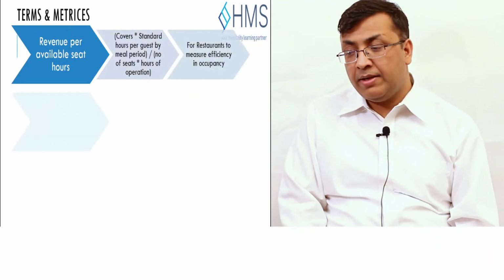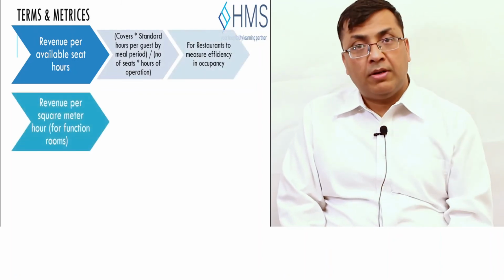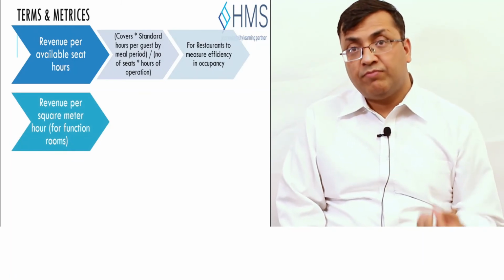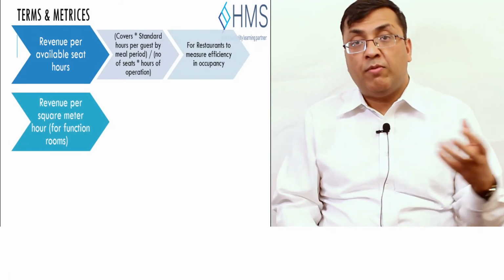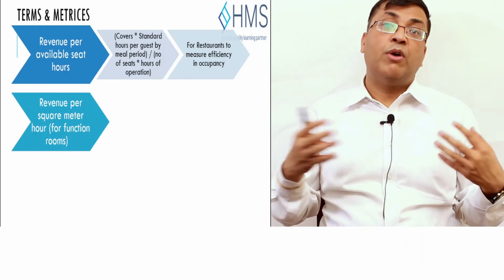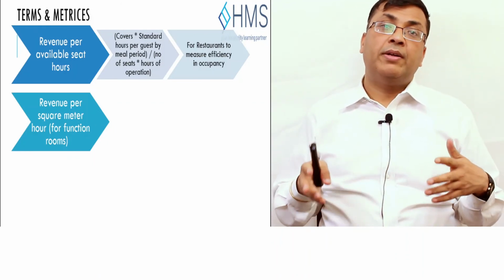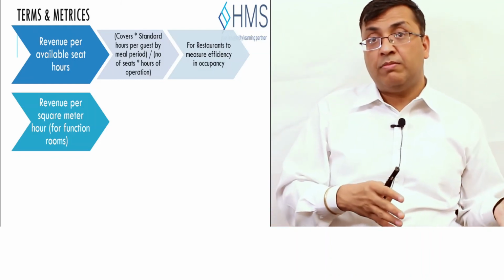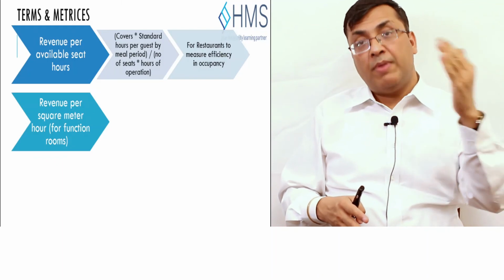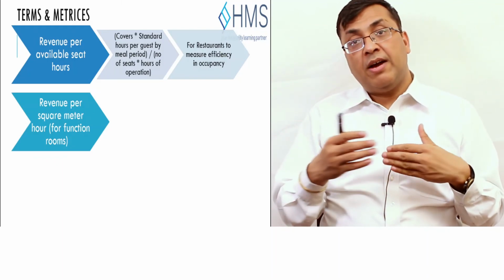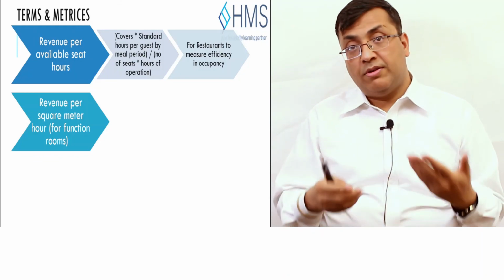Then there are other revenues such as revenue per available square meter. For banquets, every hotel may have banquets of different sizes. So how do we compare? We compare these different size banquets or different size restaurants by calculating revenue per available seat and revenue per square meter, so that we can see whether we are making enough money or not.